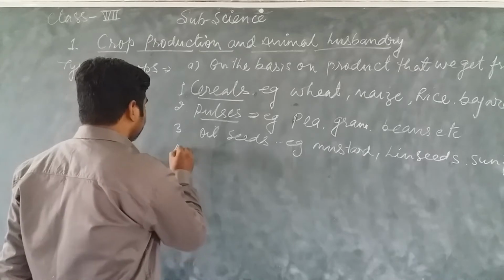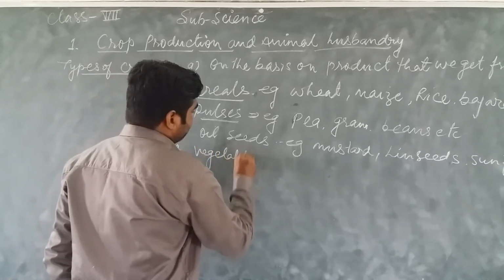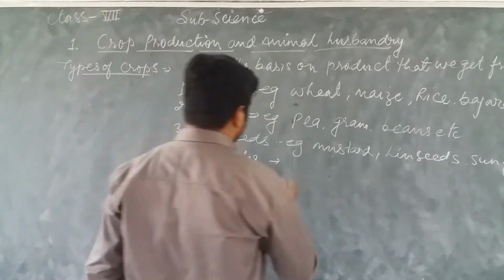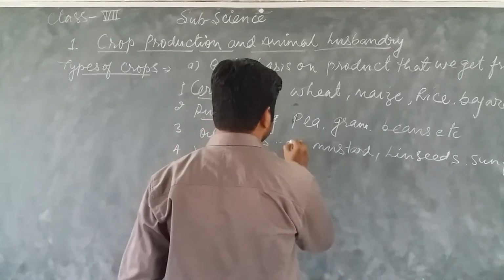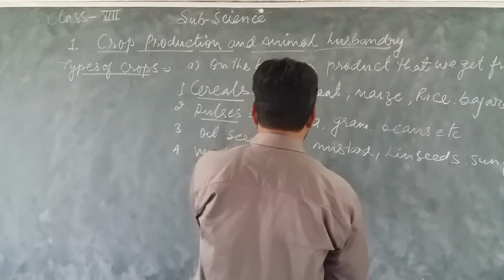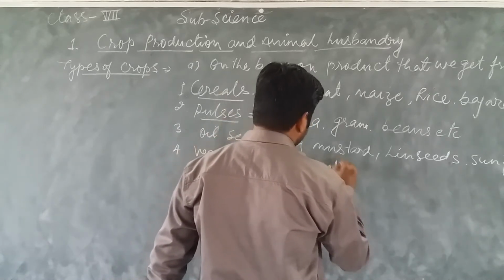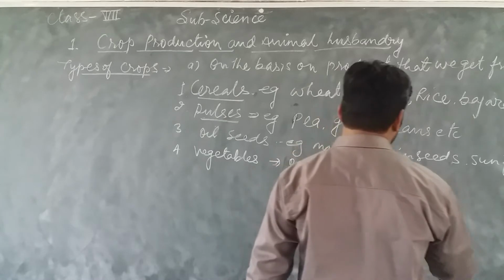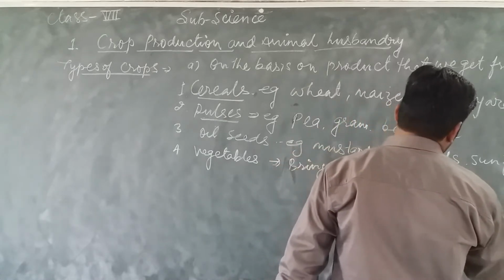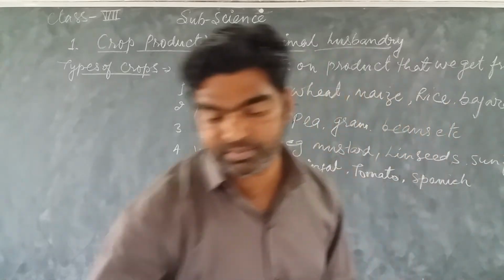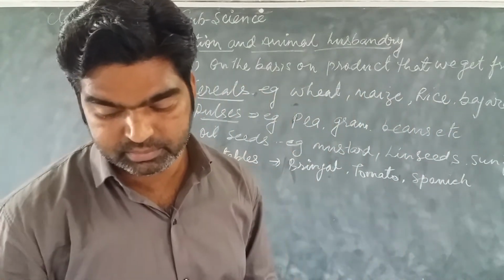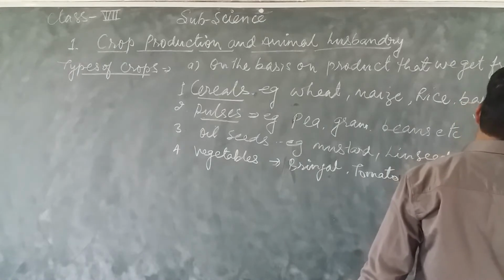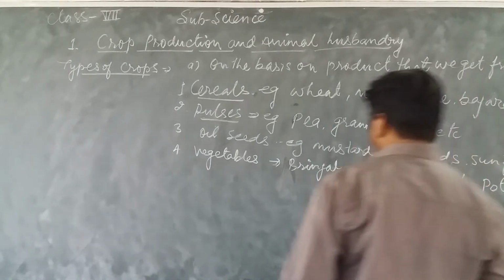The fourth type is vegetables and fruits.